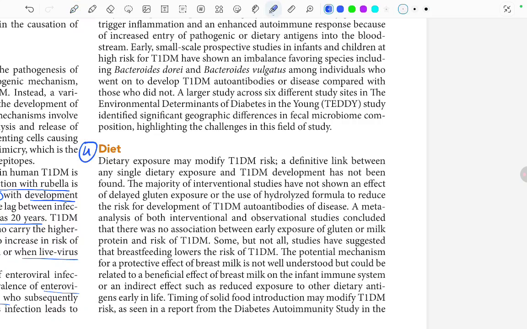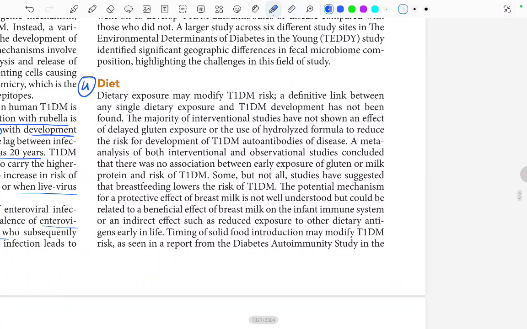Dietary exposure may modify the type 1 diabetes mellitus risk. A definitive link between any single dietary exposure and type 1 diabetes mellitus development has not been found. The majority of interventional studies have not shown an effect of delayed gluten exposure or the use of hydrolyzed formula to reduce the risk of development of type 1 diabetes mellitus autoantibodies or disease. So whatever we read, it was not significant. A meta-analysis of both the interventional and observational studies concluded that there was no association between early exposure of gluten or milk protein and the risk of type 1 DM. So if there is no association, why are they writing it, man?